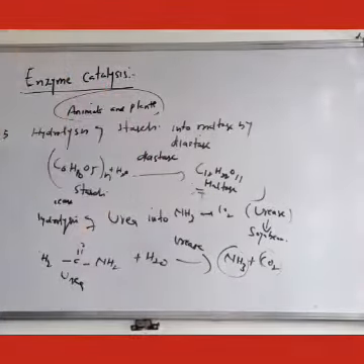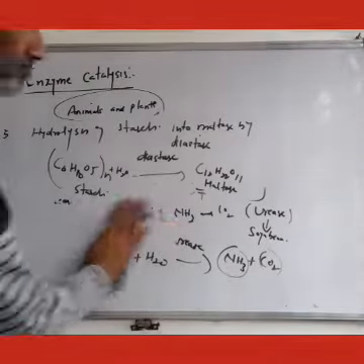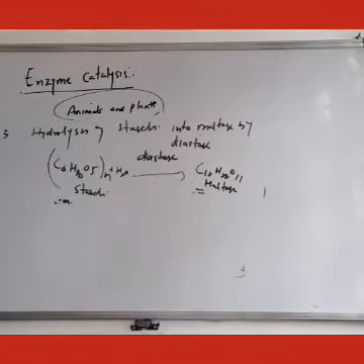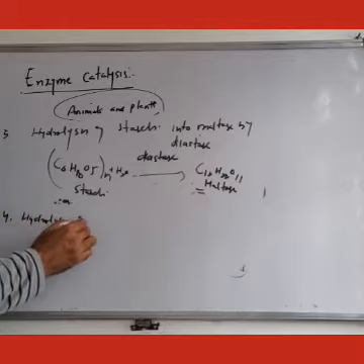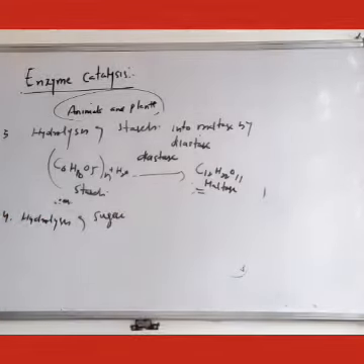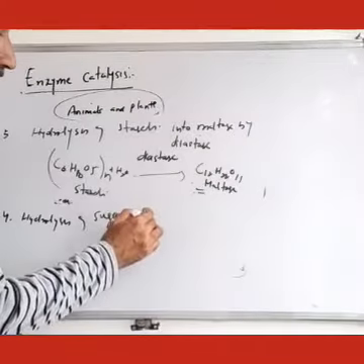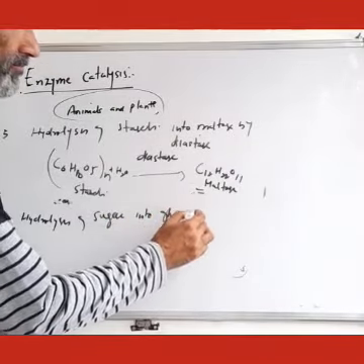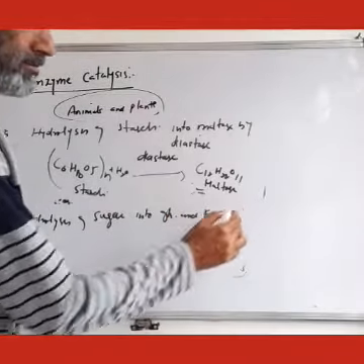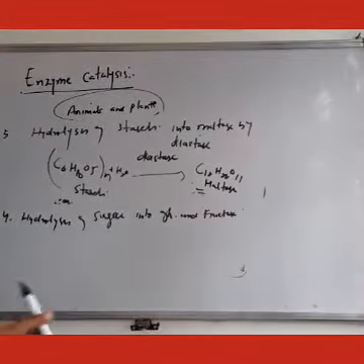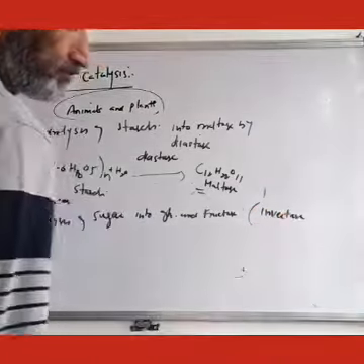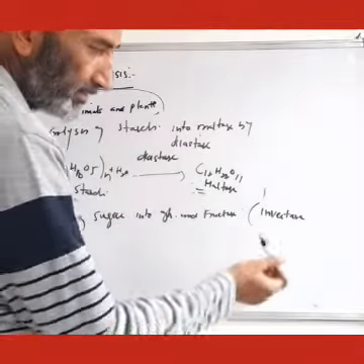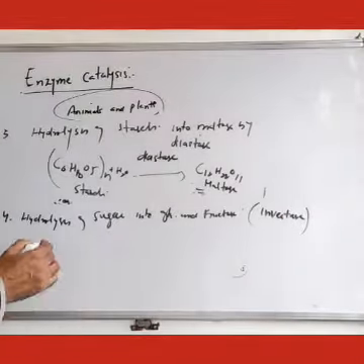Let us take one more example of the enzyme catalytic reaction, that is hydrolysis of sugar, sugar means cane sugar, into glucose and fructose। यहाँ पर जो हम इन्वॉल्व करते हैं enzyme that is invertase, yeast में प्रेजेंट होता है invertase।